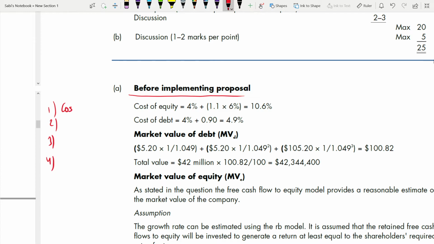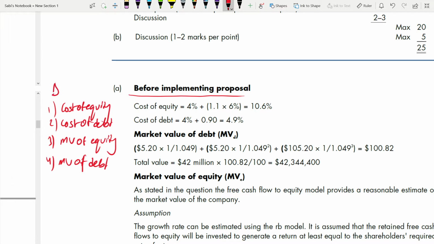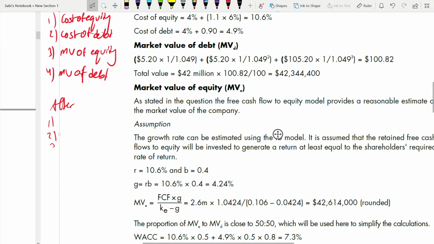Cost of equity, cost of debt, market value of equity, and market value of debt. These 4 things you require both before and after implementation. This is before. This is after. Same thing. All these 4 will be repeated as before. So your starting point is cost of equity, cost of debt, market value of equity, market value of debt. These 4 things you have to find out.